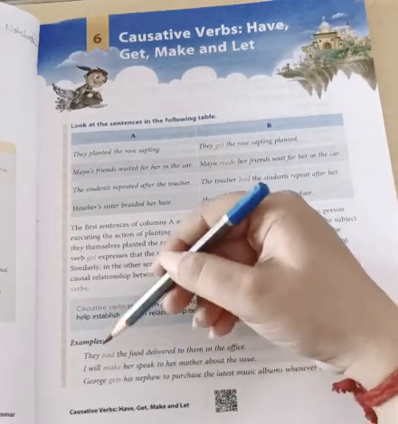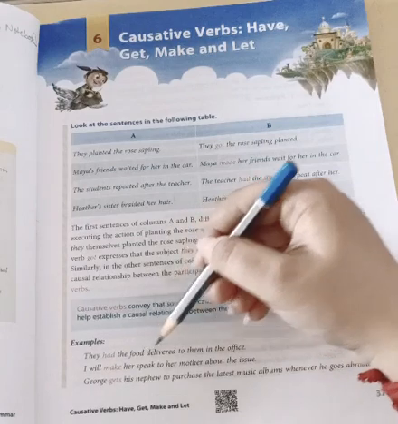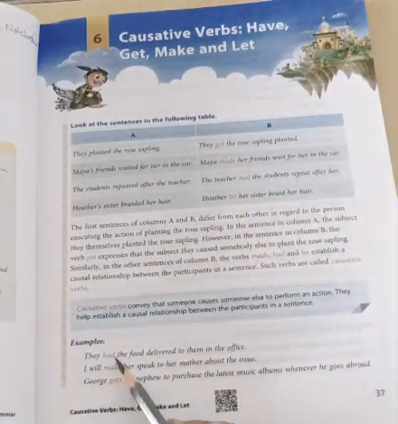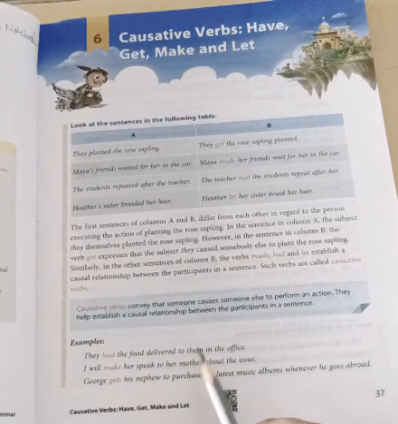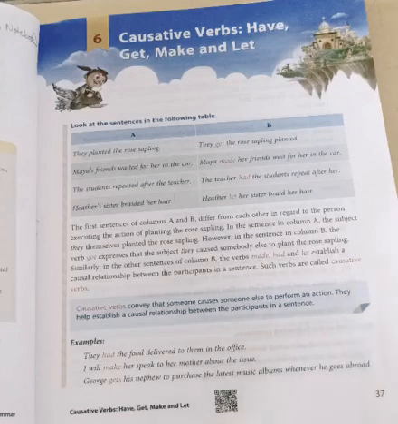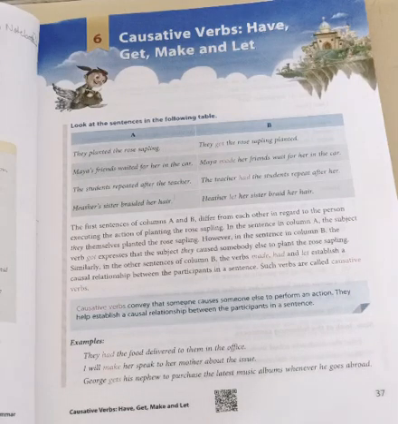Now let us see the example. They had the food delivered to them in the office. Now, they had the food delivered to them. Here someone has caused someone else to perform an action. The subject is not directly performing the action, but the subject is making someone else perform the action for someone else.